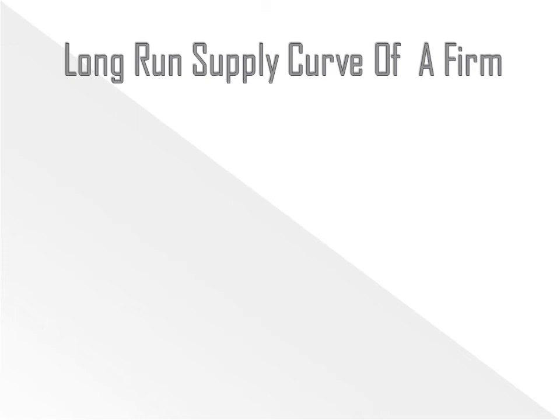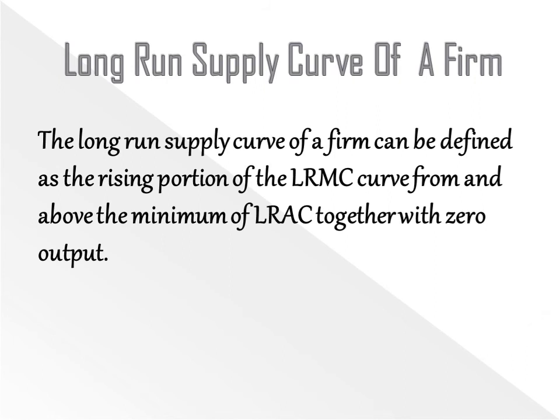The second one, long run supply curve of a firm. The long run supply curve of a firm can be defined as the rising portion of LRMC, that means long run marginal cost curve, from and above the minimum of LRAC together with zero output. Long run supply curve of a firm is the rising portion of LRMC, from and above the minimum of LRAC together with the zero output.